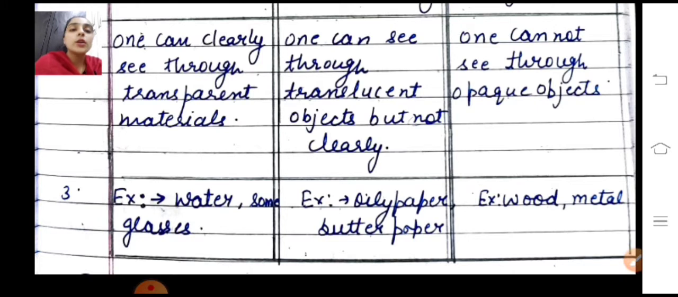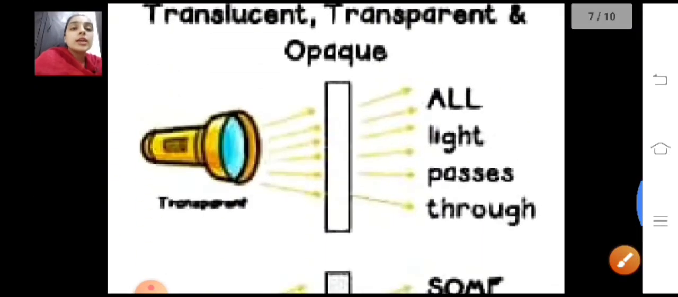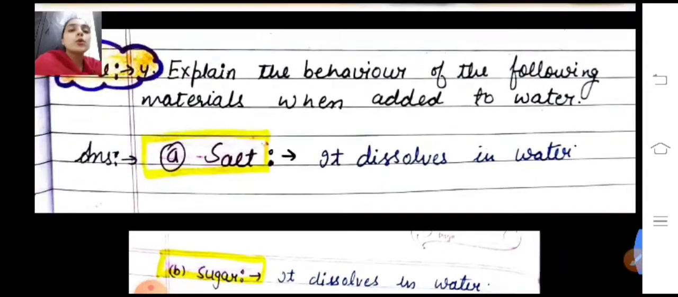Examples are water and some glasses, which are transparent in nature. Examples of translucent objects are oily paper and butter paper. The examples of opaque objects are wood and metal. Through the transparent material, you can clearly see. Through the translucent material, you cannot see clearly. And through the opaque object, you can't see anything. So these are the differences between transparent, translucent and opaque objects. Let's move on to the fourth question.